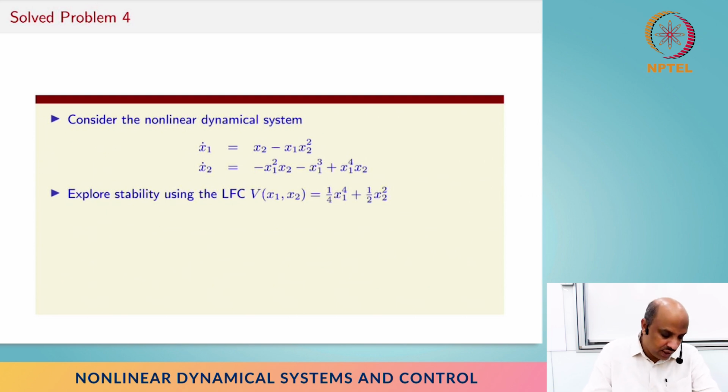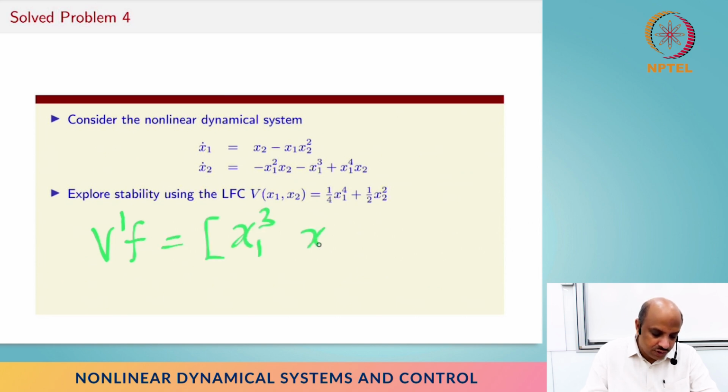Let's see, I'm going to compute v prime f, which is going to be x1 cube x2 times this x2 minus x1 x2 square minus x1 square x2 minus x1 cube plus x1 power 4 x2, right?